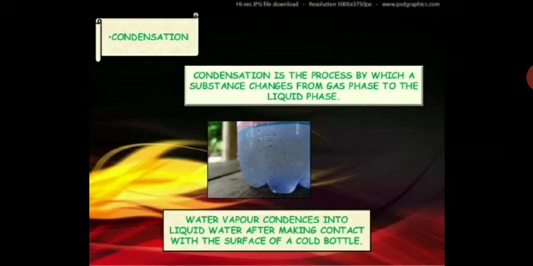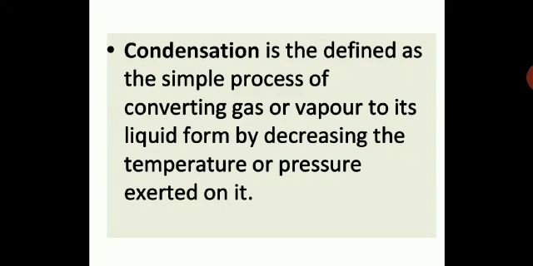So water vapor condenses on the surface because of the cold surface. It requires a cold surface for the condensation process. Water vapor gets converted into water droplets. So here you will take this down in your notebook. Condensation is defined as a simple process of converting gas or vapor to its liquid form by decreasing the temperature or pressure exerted on it. So please take down the definition of condensation in your notebook.